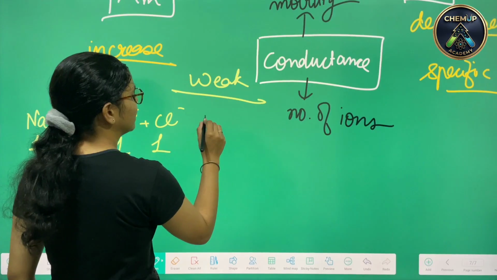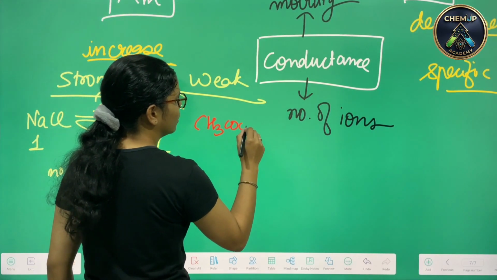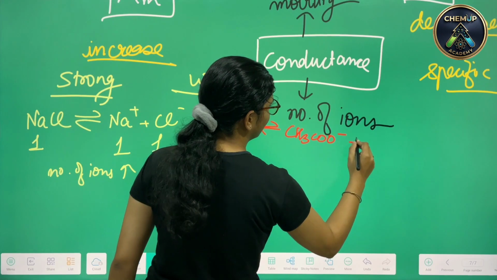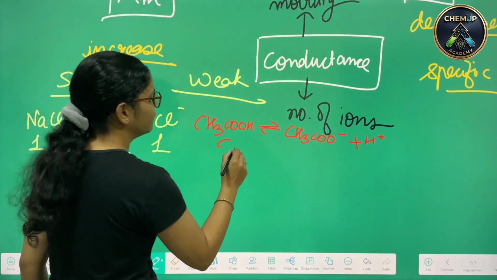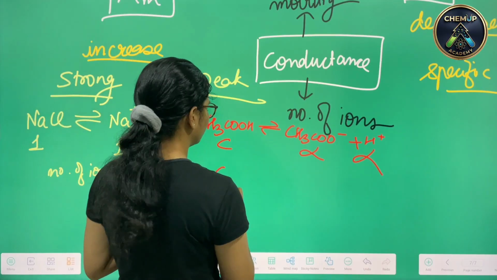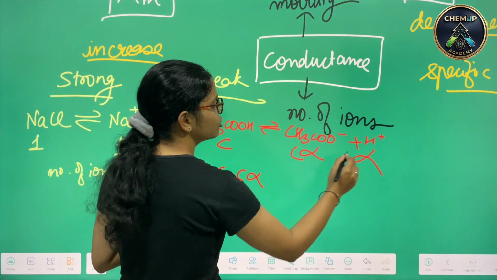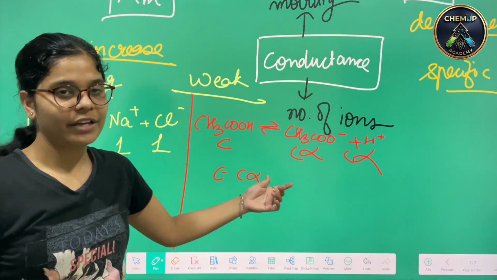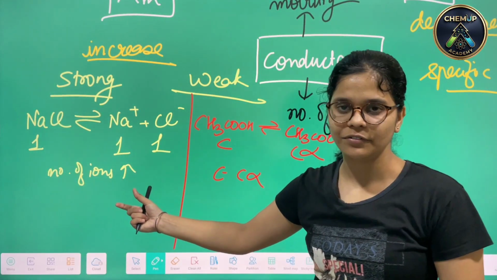Now, if we talk about the weaker one, it shall break like this. If it has a concentration of C and the dissociated part has a concentration of alpha, therefore C minus C alpha is what we would be getting. This shows the incomplete ionization and this shows the complete ionization.